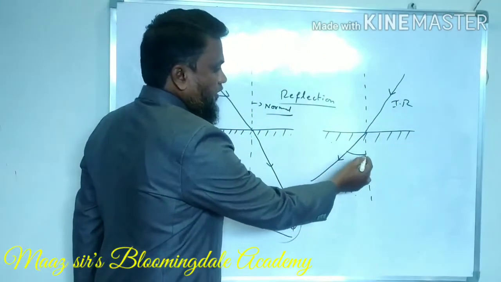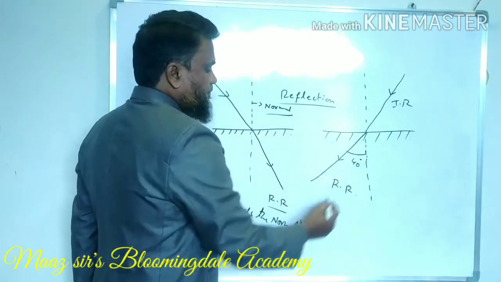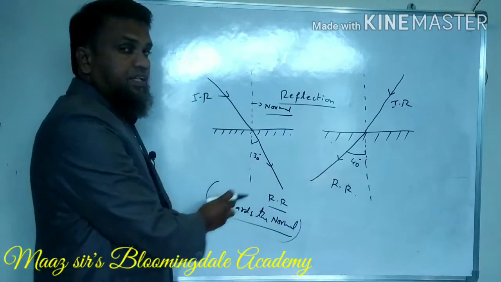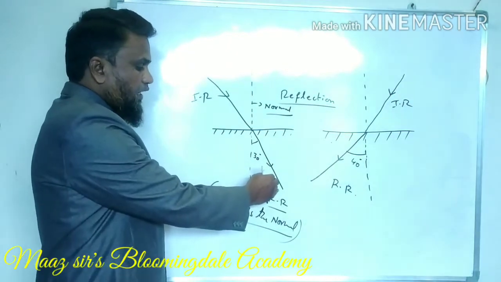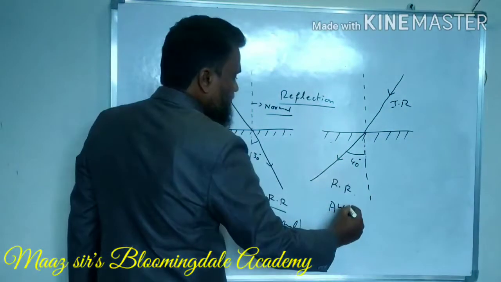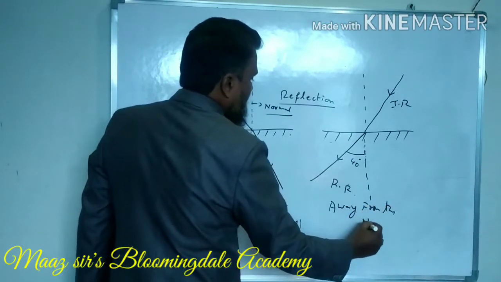You can see the distance. Supposing let us say this is 40 degree. Here we can say it is 30 degree. So the angle is very less. That means this ray is towards the normal. Here it is away from the normal.